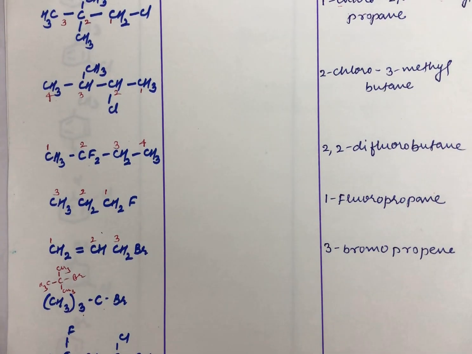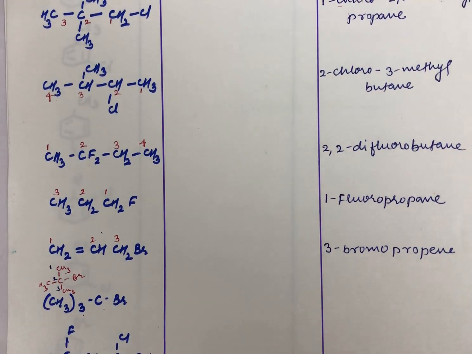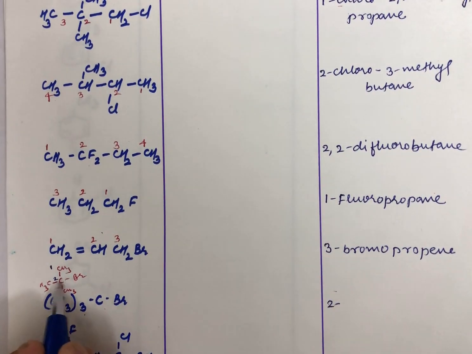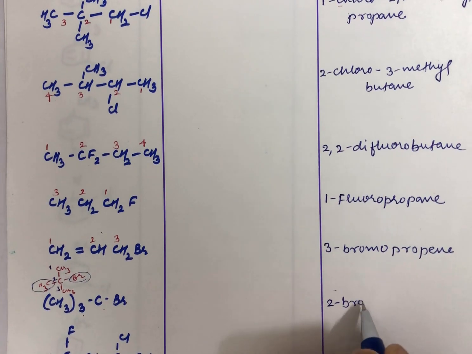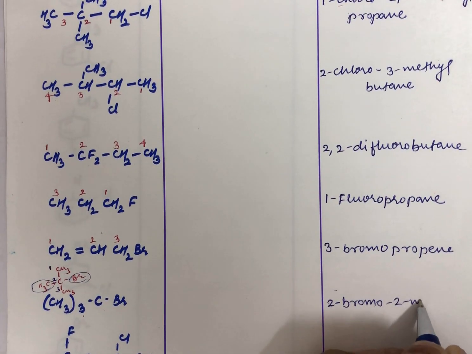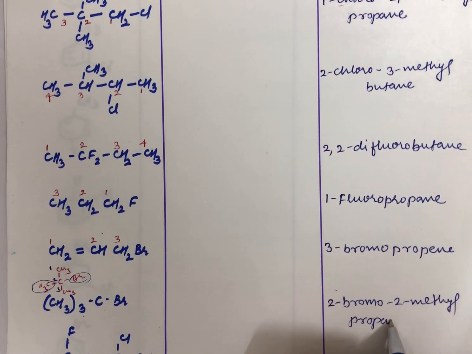So in that case, you can number this as 1, 2 and 3. So the name for this would become 2-bromo, 2-methyl and then propane.